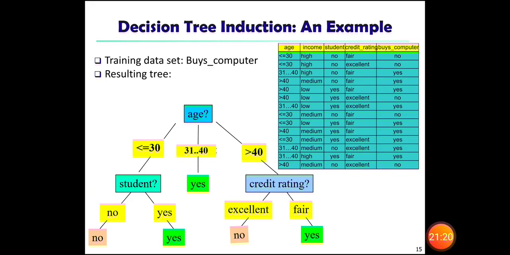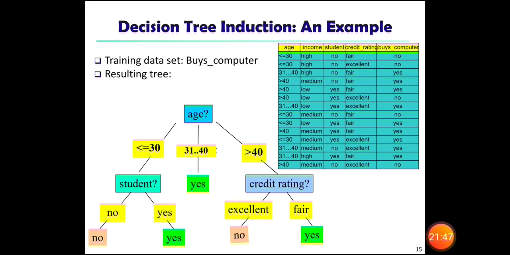First age. This is also a model. The model will be constructed based on the known training set. Here, first you can take the first attribute, age. From this age, you can go for the age groups: maybe less than 30, maybe between 31 to 40, maybe greater than 40.